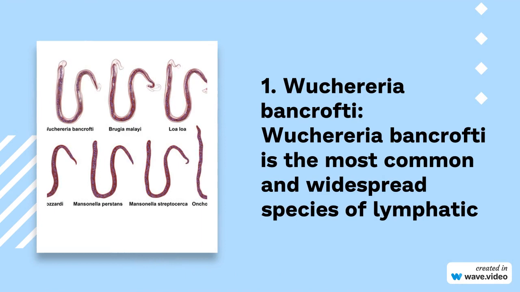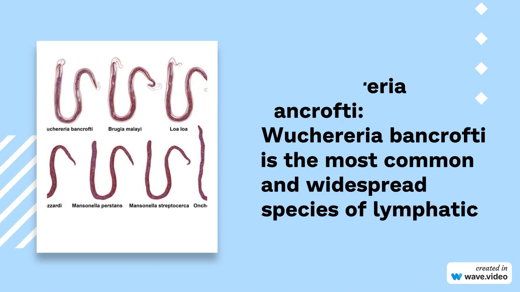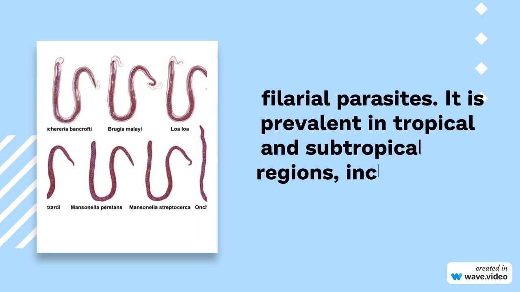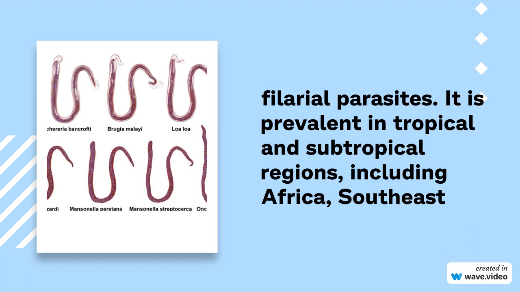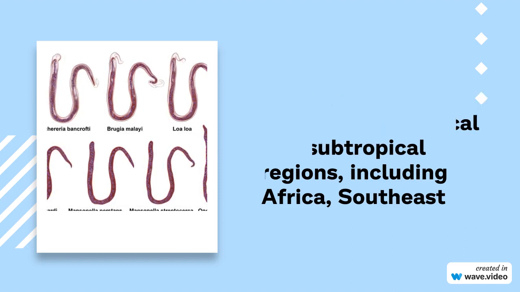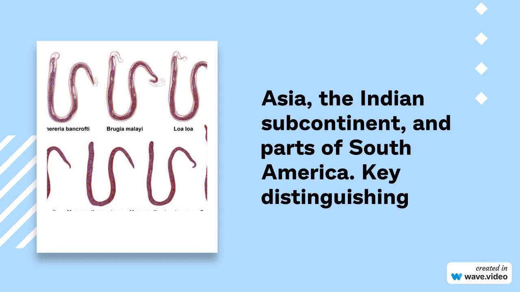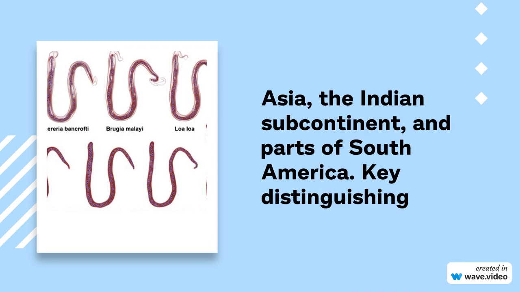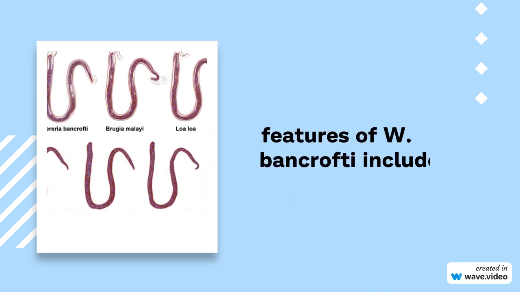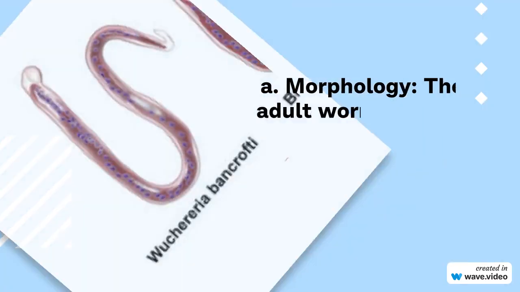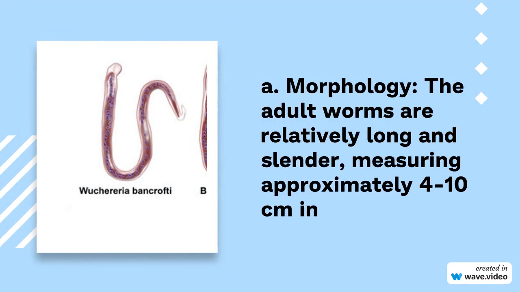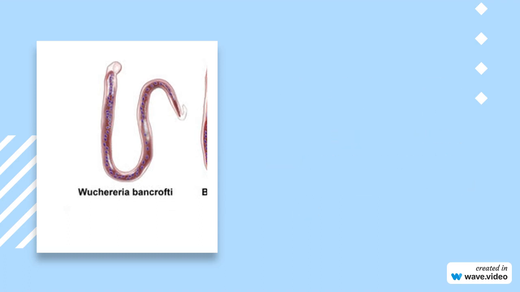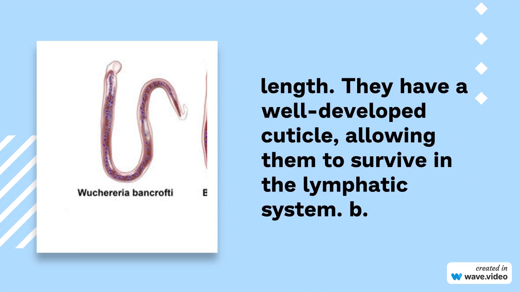1. Wuchereria bancrofti. Wuchereria bancrofti is the most common and widespread species of lymphatic filarial parasites. It is prevalent in tropical and subtropical regions, including Africa, Southeast Asia, the Indian subcontinent, and parts of South America. Key distinguishing features of W. bancrofti include: A. Morphology. The adult worms are relatively long and slender, measuring approximately 4 to 10 centimeters in length.